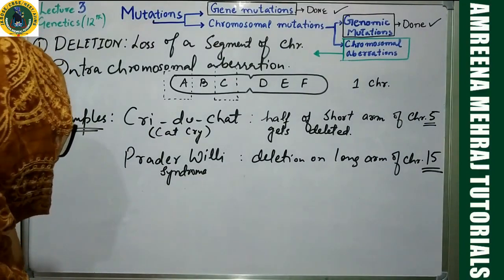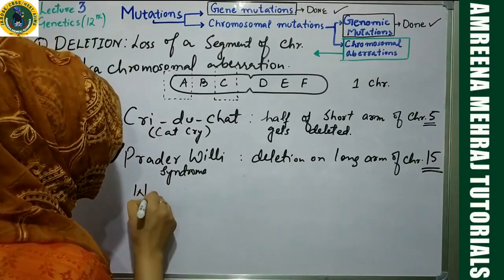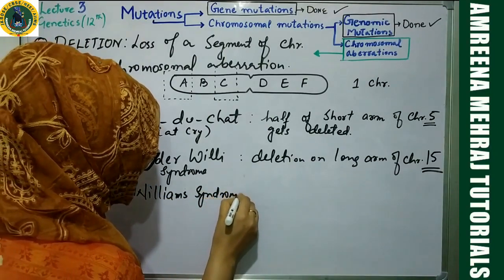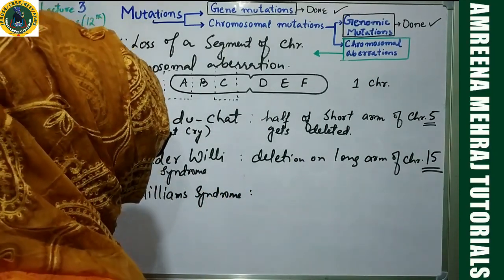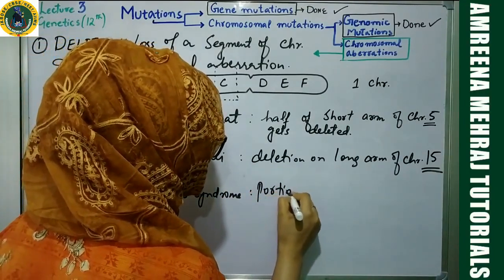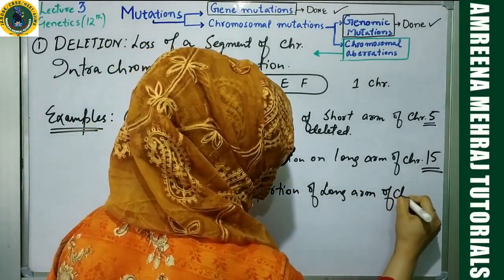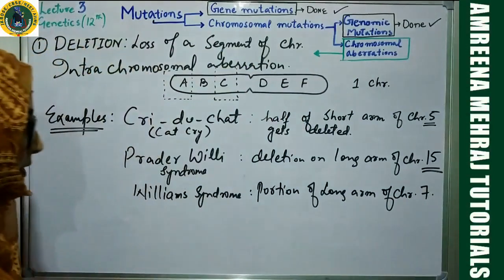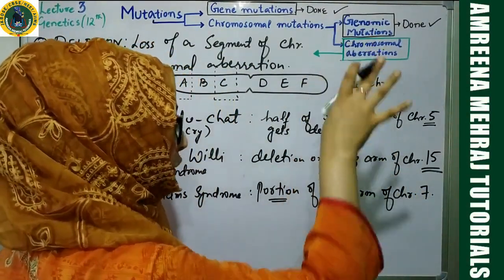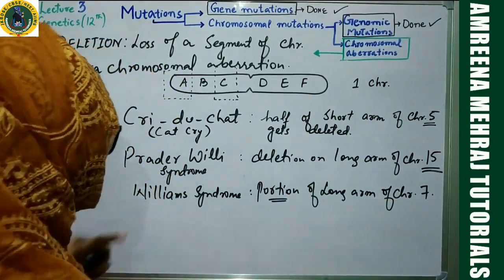Another example goes like this. You have a well-known example of this disease, which is called Williams syndrome. In case of Williams syndrome, there is deletion of a particular portion. So let me write down: a portion of the long arm of chromosome number 7 gets deleted. I'm writing a portion. So you have this term P arm or Q arm. Either say long arm or short arm. So there is one more example.